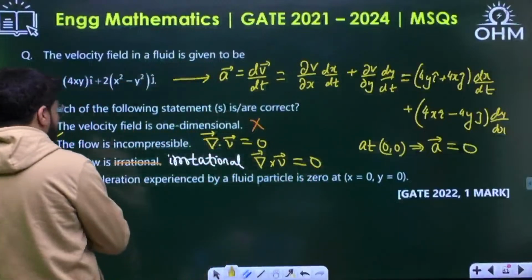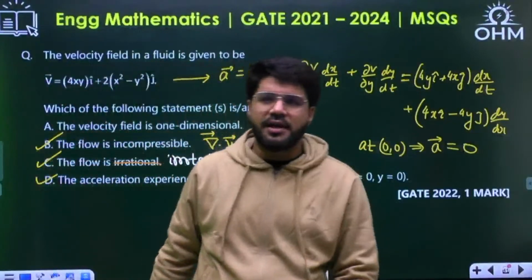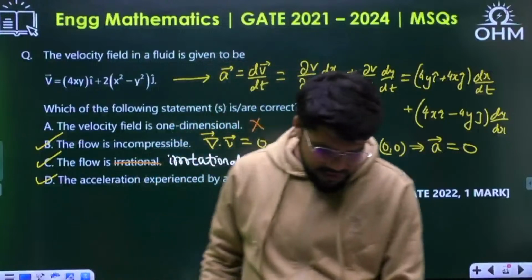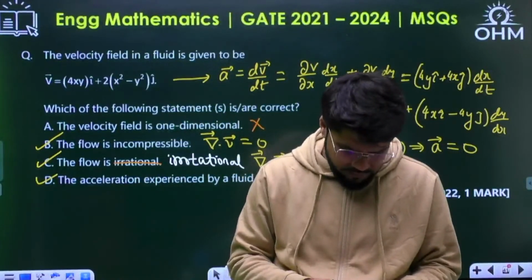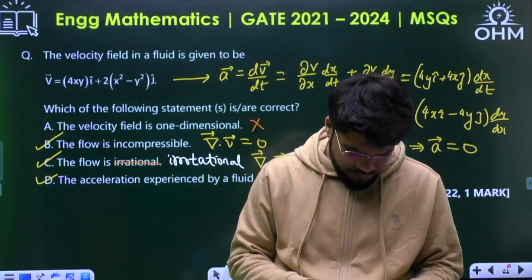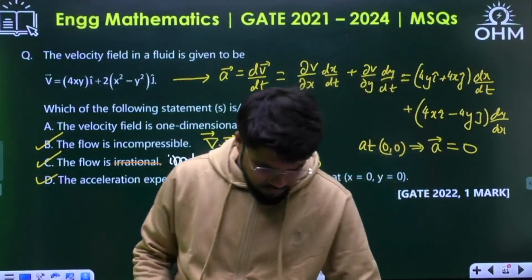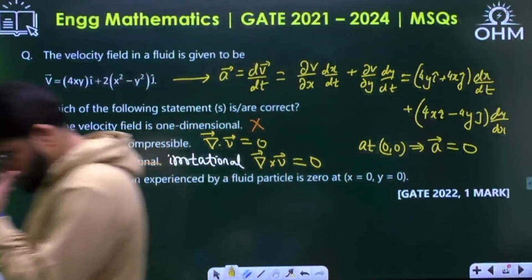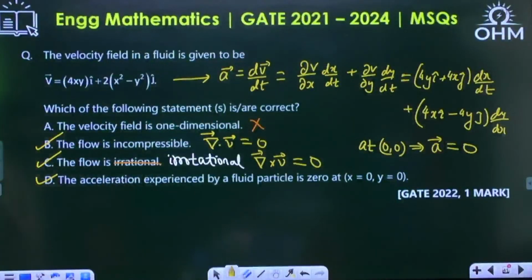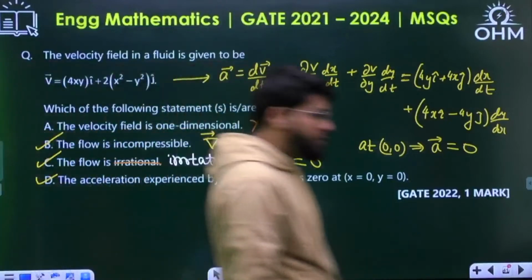So the vector is irrotational. B, C, D are the three options which are correct here. Okay, let's move ahead to the next question.